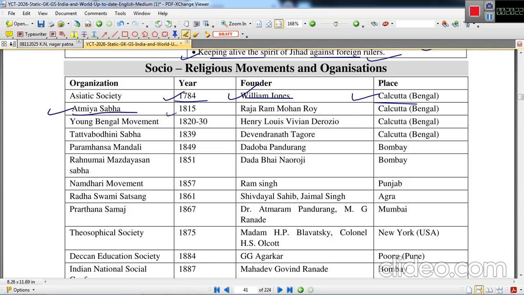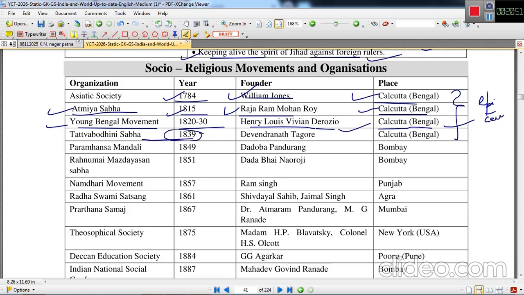Atmiya Sabha was established in 1815. We have already seen it in the previous section. Raja Ram Mohan Roy was the founder. This was again located in Calcutta, Bengal. Young Bengal movement. Henry Louis Vivian Derozio was the founder. This movement took place in 1822-30 in Calcutta, Bengal. So you can see Calcutta, Bengal was the epicenter of these movements.